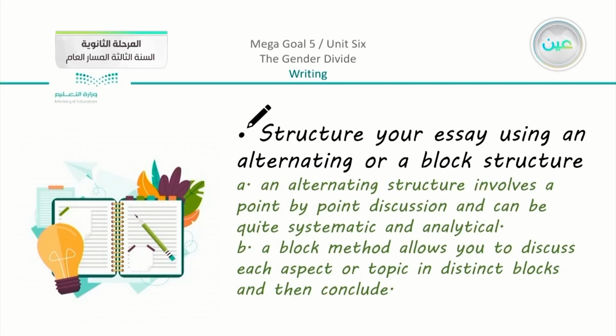So we have the structure in the book. We are back to the book. It says, structure your essay using an alternating or a block structure. So what does that mean? First of all, A: an alternating structure involves a point-by-point discussion and can be quite systematic and analytical. B: a block method allows you to discuss each aspect or topic in distinct blocks and then conclude.